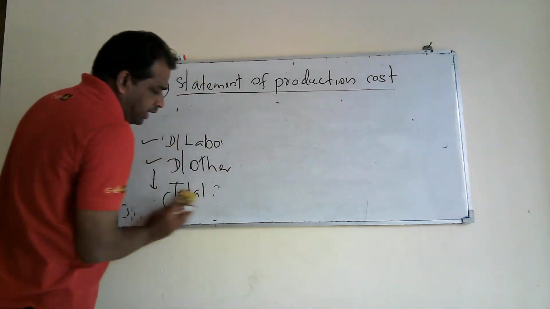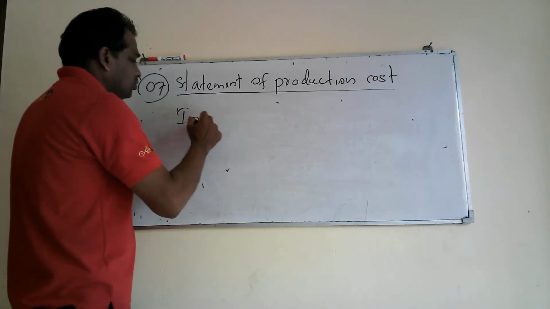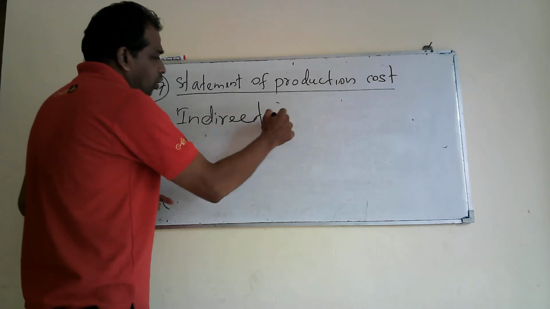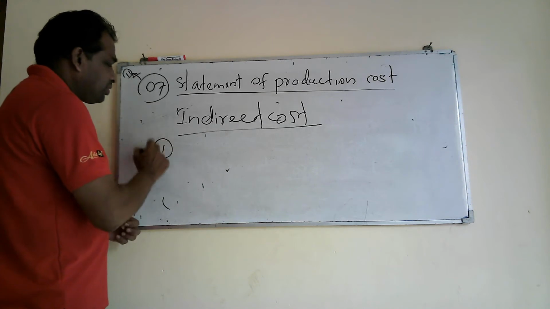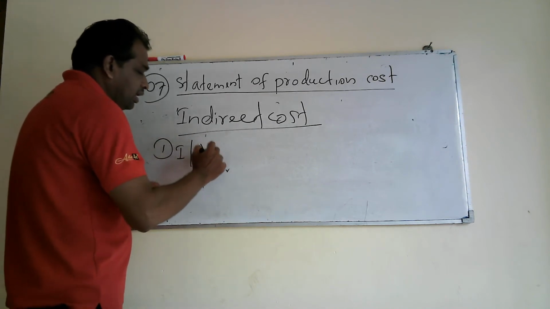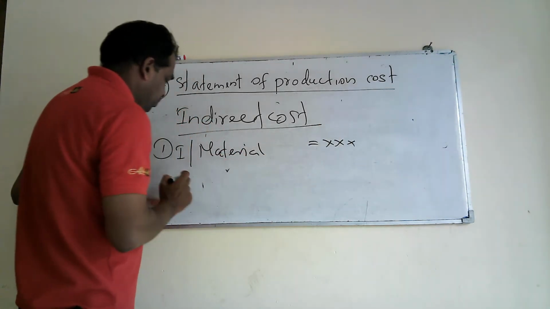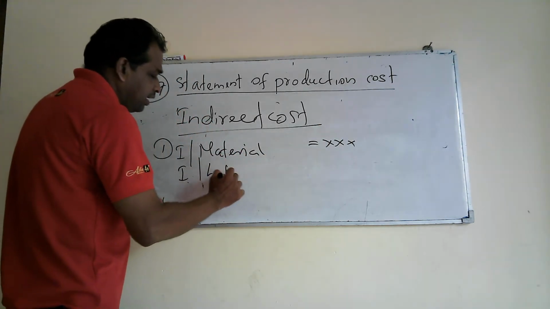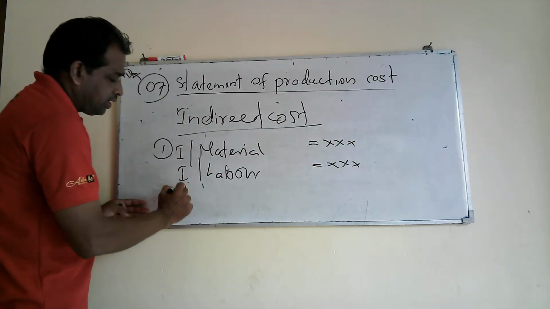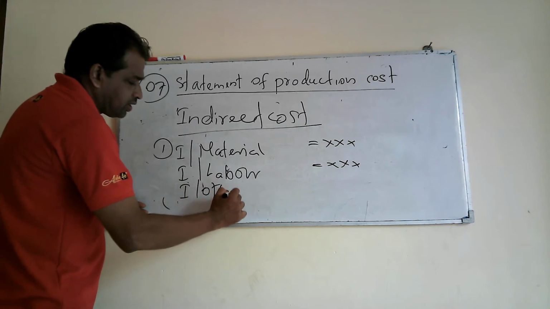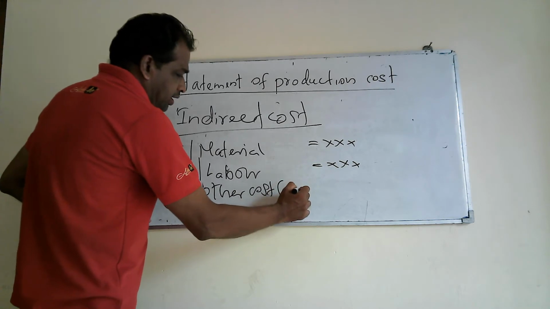Then we can move to indirect cost. Indirect cost also has three elements: indirect material, indirect labor, and indirect other cost, or overhead.